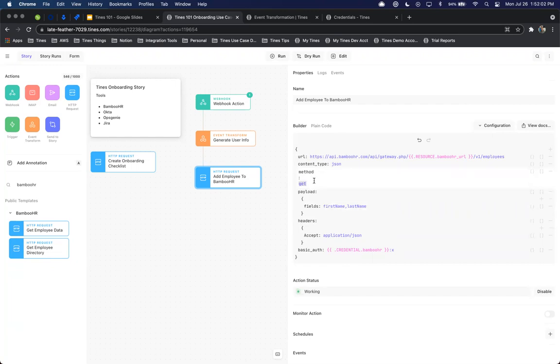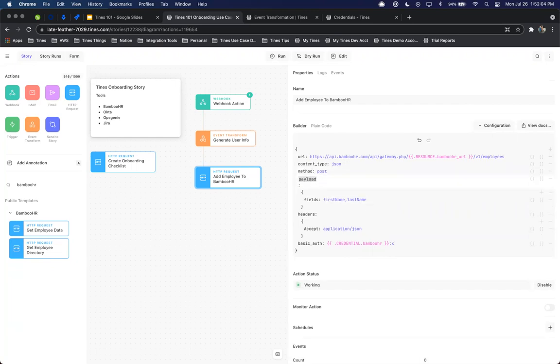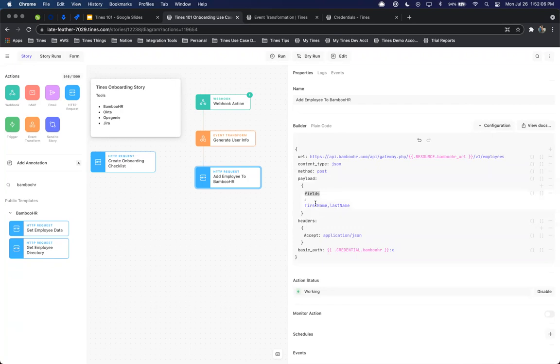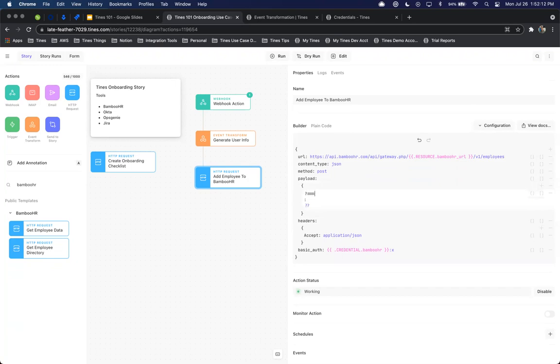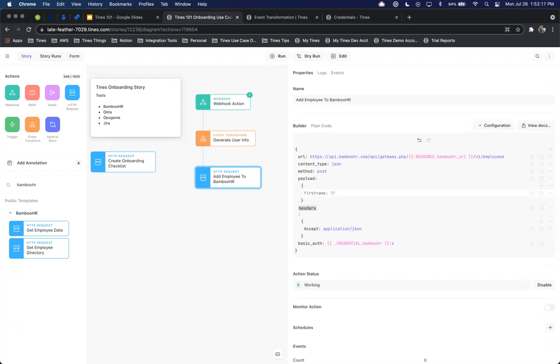And then again, we can take a look at what other information we need to change. So our method is going to be a post. And then the payload information, we can remove this specific line. And we can add in a number of others, which is going to be our first name. And for now, I'll just add all of these in.